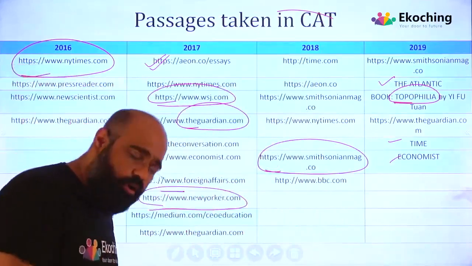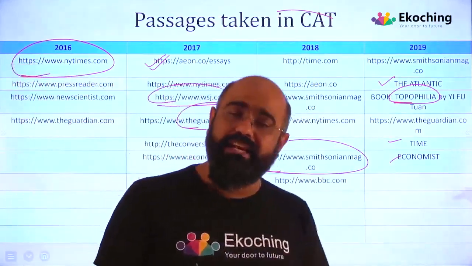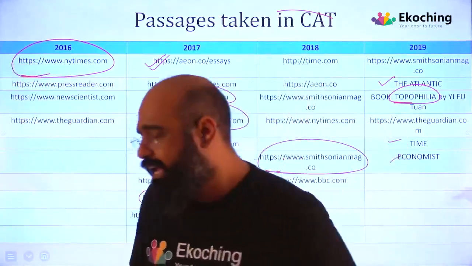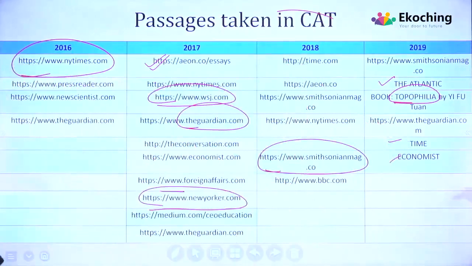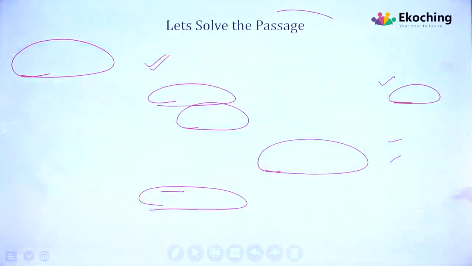So why am I talking about all those things? Because if you see here on the slide, CAT takes many more passages from foreign resources rather than from Indian resources. It's even more important to read these foreign resources, right? So these are the articles from which reading comprehension passages are taken.